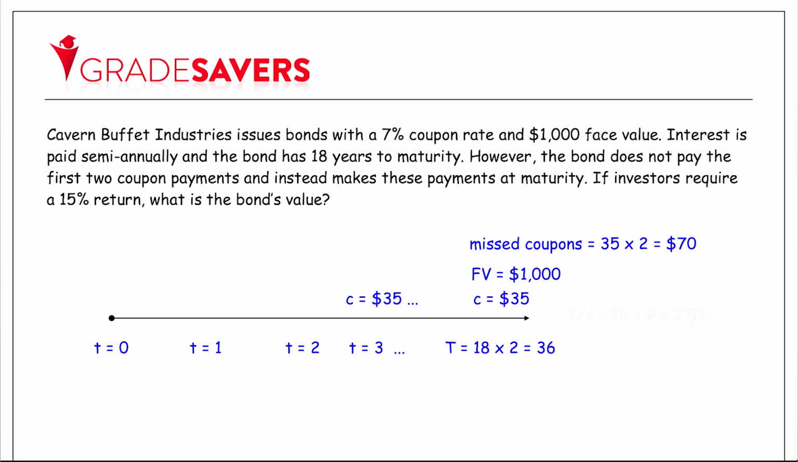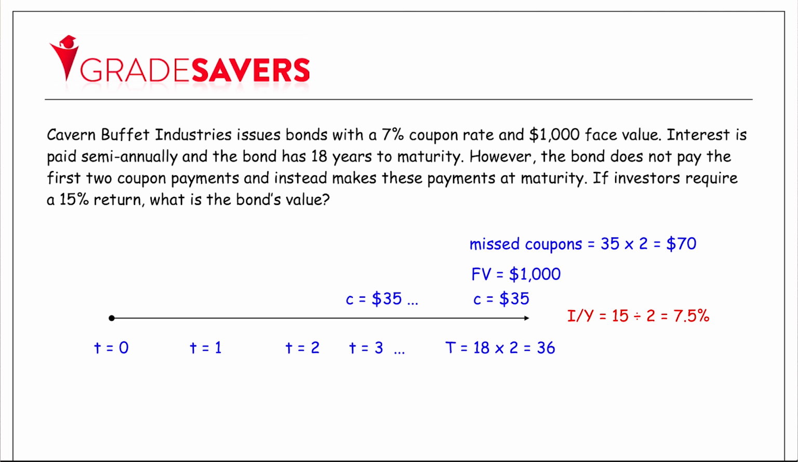At time 0, there's no cash flow. At time 1 and time 2, there are no coupons. We then get our periodic coupon of $35 from time 3 until time 36. At time 36, not only do we get this last coupon, we also get our face value and the two missed coupons. The appropriate discount rate for this timeline is 15%, but because this rate is an annual rate and we're measuring time in semi-annual periods, we can argue that the effective 6-month rate is 7.5%.